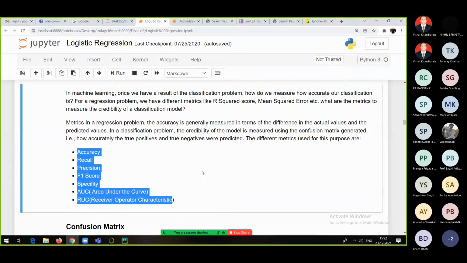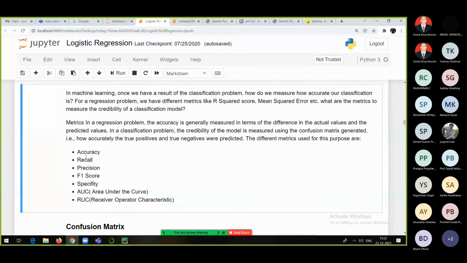So one should not only depend on accuracy to evaluate the model. That's why one should go with recall, precision, F1 score also. But all these things you will be able to find out if you have a confusion matrix. And that's what we will do, everyone. We will try to check out what you mean by confusion matrix itself. What is the meaning of that particular word, confusion matrix?